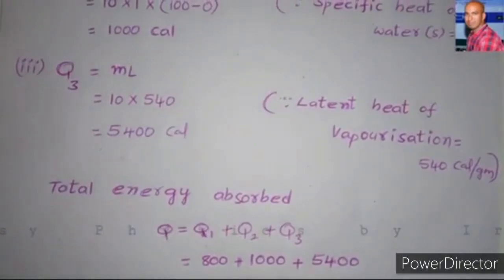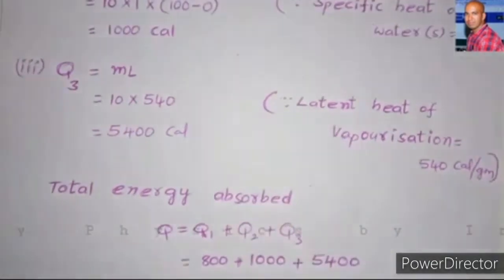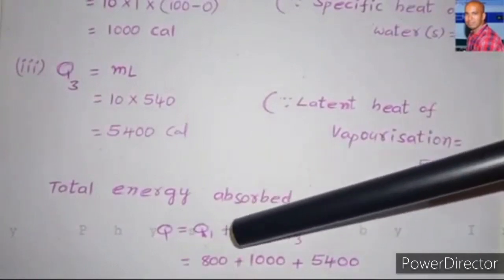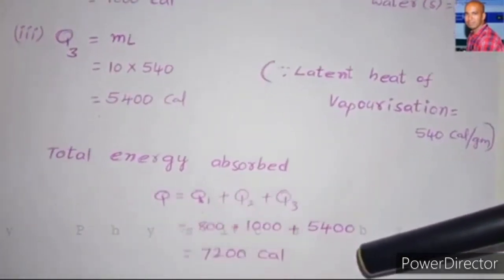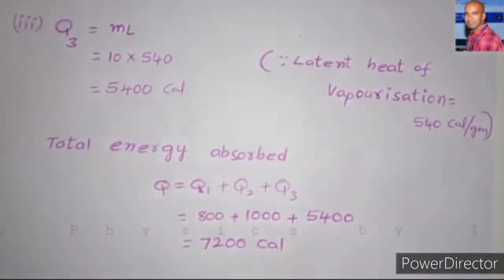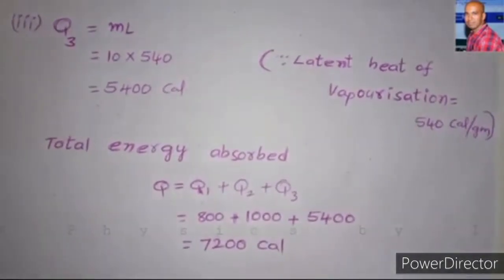And now we have to calculate the total energy required. That means we have to sum up Q1, Q2 and Q3. We calculated the values of Q1, Q2 and Q3 just before. By adding all the values, we get 7200 calories. So this is the heat energy required to convert ice at 0 degrees centigrade to steam at 100 degrees centigrade.